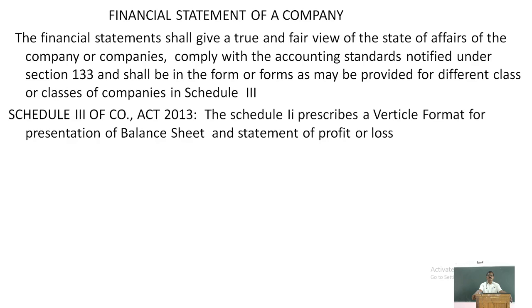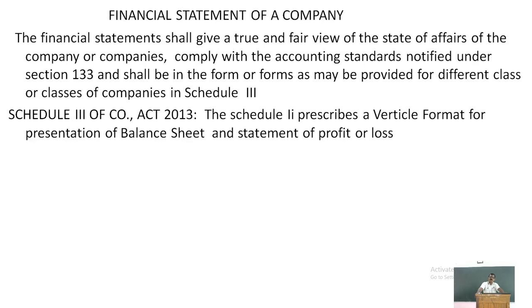And the format and contents of the financial statements are given in Schedule 3 of the Companies Act. So, what does this Schedule 3 of the Companies Act show? Schedule 3 of the Companies Act of 2013 prescribes the vertical format for the presentation of the balance sheet and statement of profit and loss. So, we know that the balance sheet consists of various kinds of assets and liabilities, isn't it?